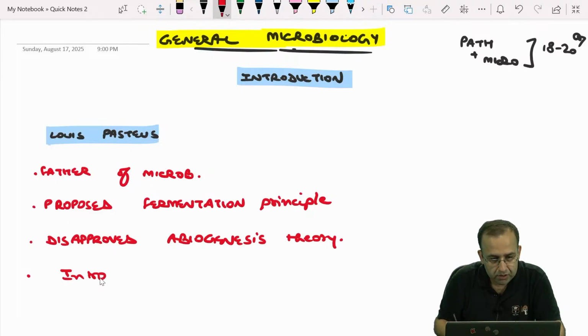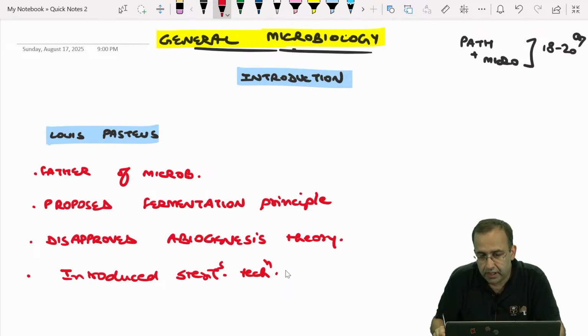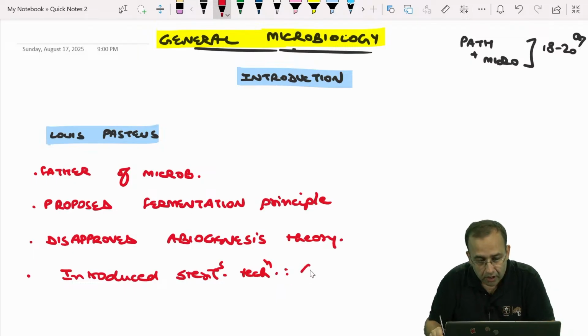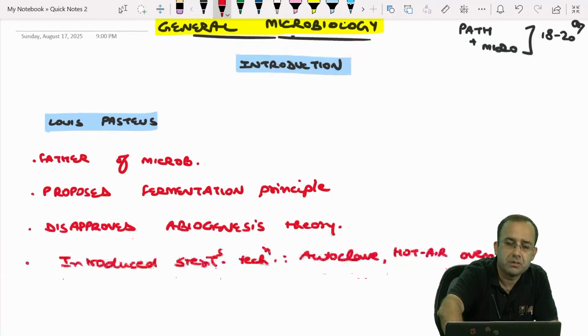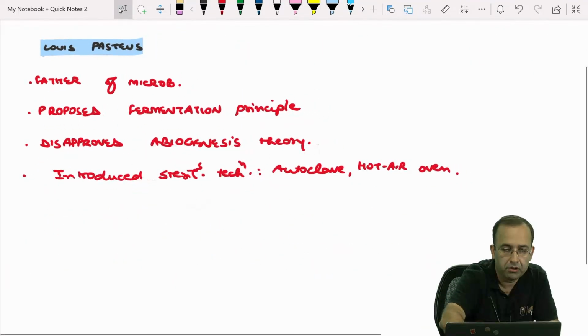He introduced the sterilization techniques, which are still used: autoclave and hot air oven. The basic principle of everything was given by Louis Pasteur only.